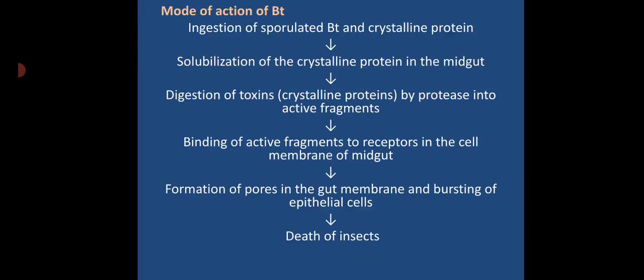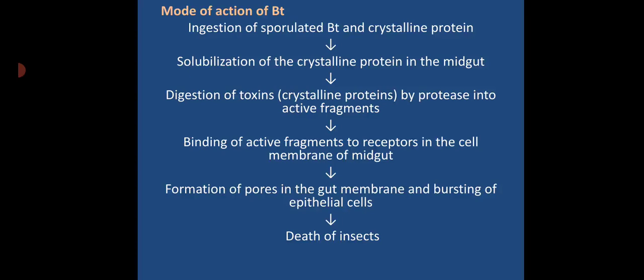So how does Bacillus thuringiensis control the insect? Once we apply Bacillus thuringiensis over the field, it will be ingested by the insect. The ingestion is of the spore-bearing Bacillus thuringiensis and crystalline protein. The crystalline protein is the product of the bacteria.